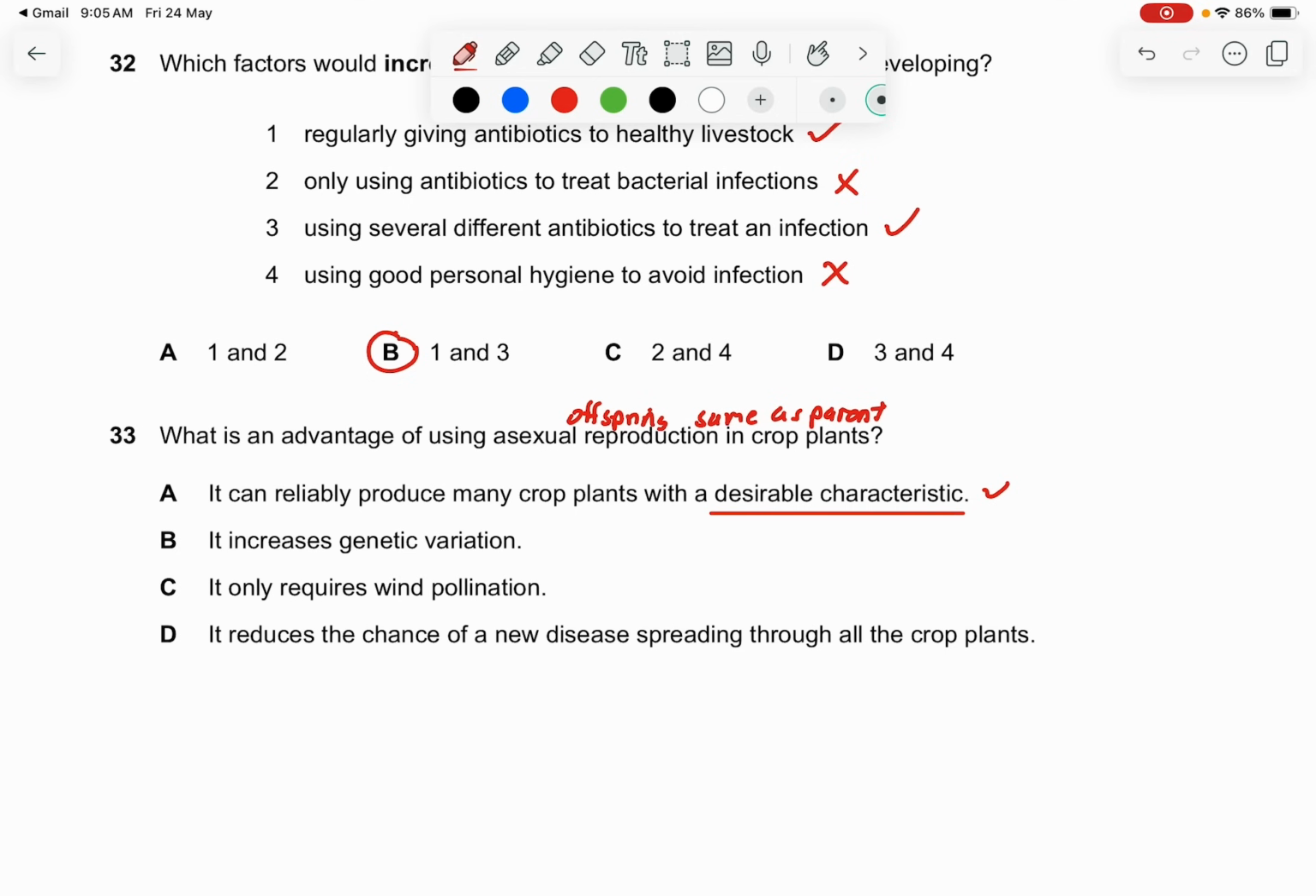It increases genetic variation? No, this is for sexual reproduction. It only requires doing pollination? No, this is not related. It reduces the chance of new disease spreading through all crop plants? This is also for sexual. For asexual, the disadvantage is that a new disease can spread at the same time, because they have almost the same genetic sequence. So the answer is A.